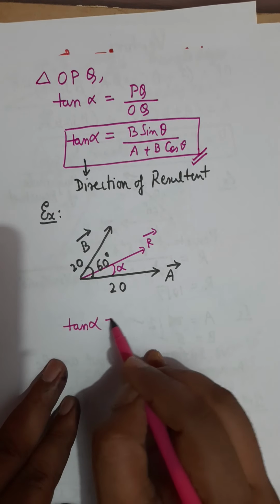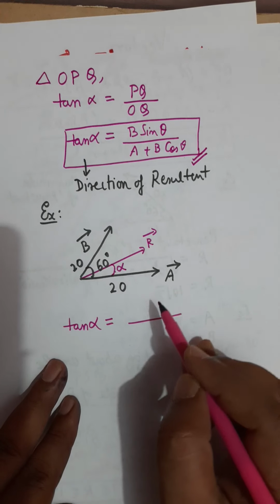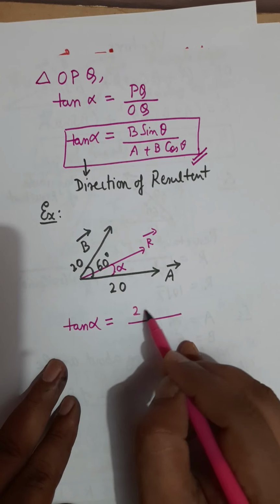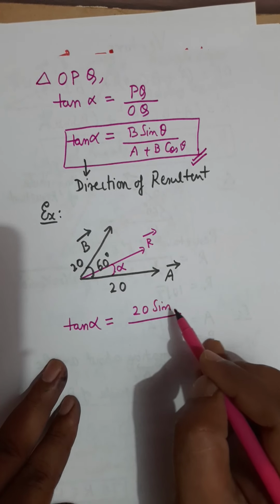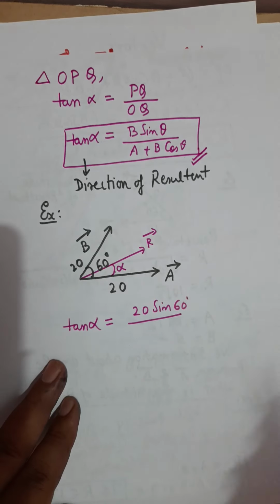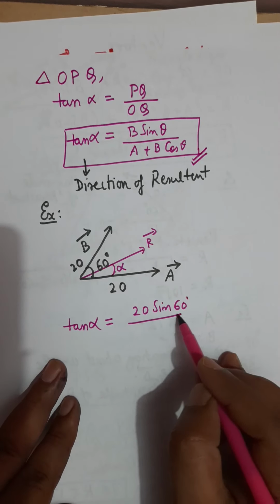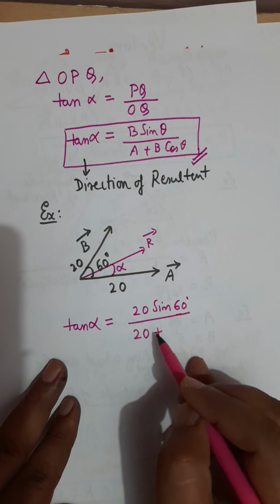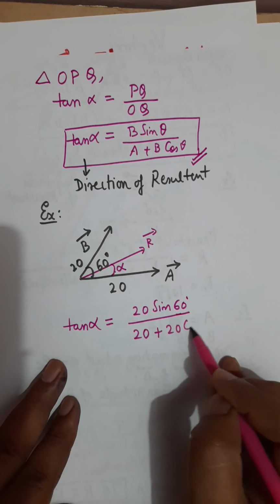And if I use that relation, tan alpha equals B sin theta, so B is 20, sin theta is sin 60, divided by A, which is 20, plus 20 cos 60.